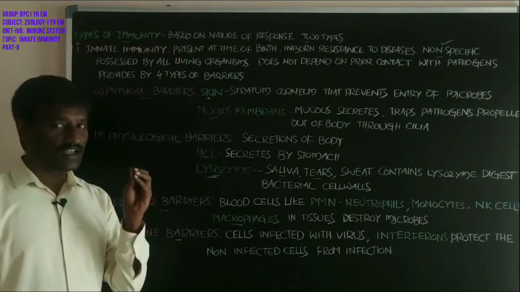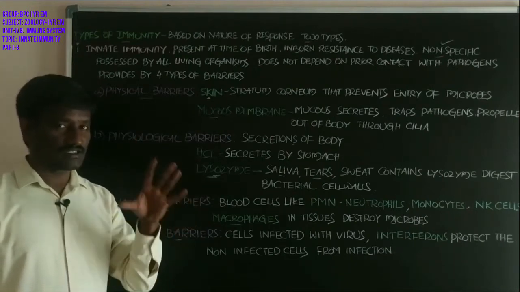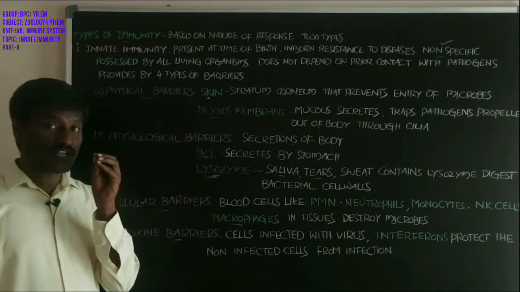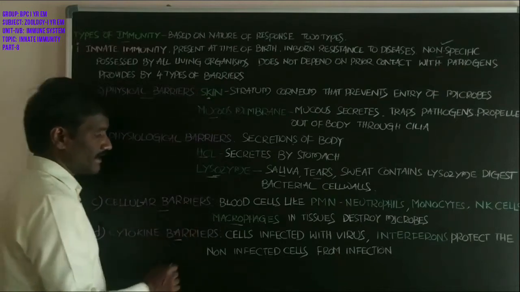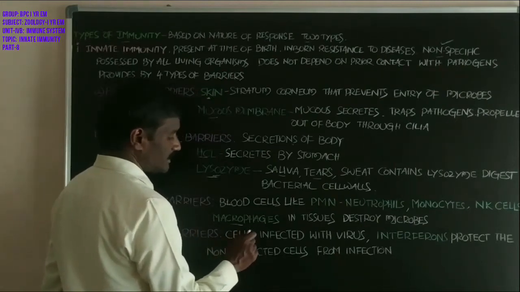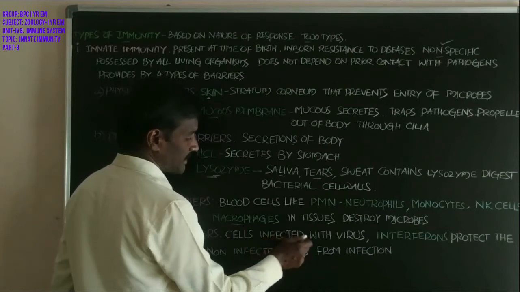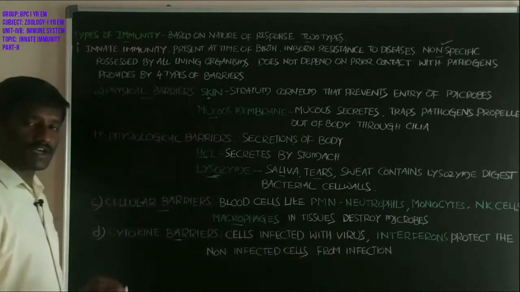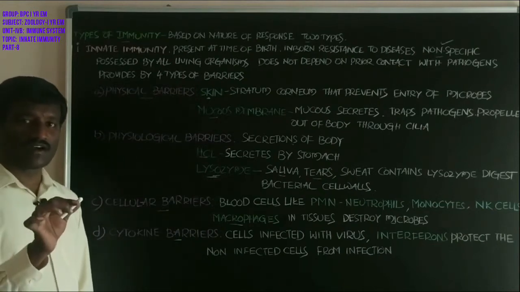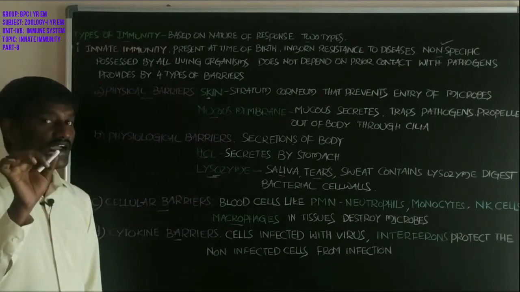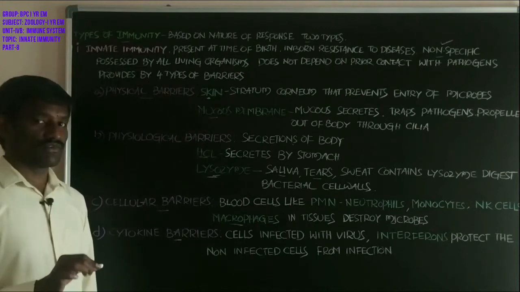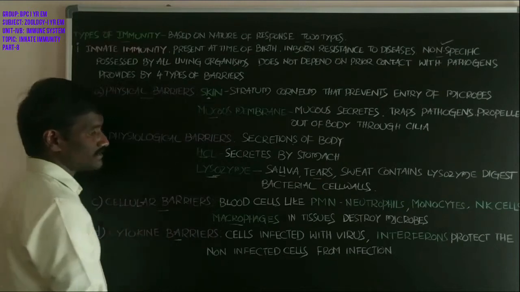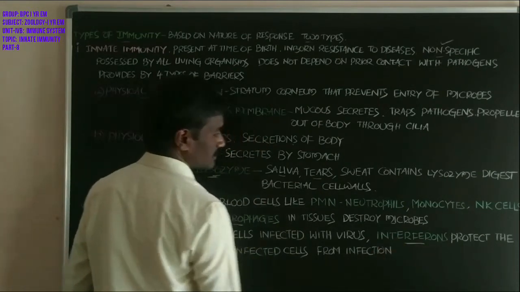These are smaller protein molecules. Cytokines are secreted from cells infected with virus. Virus-infected cells in the body secrete cytokines called interferons.